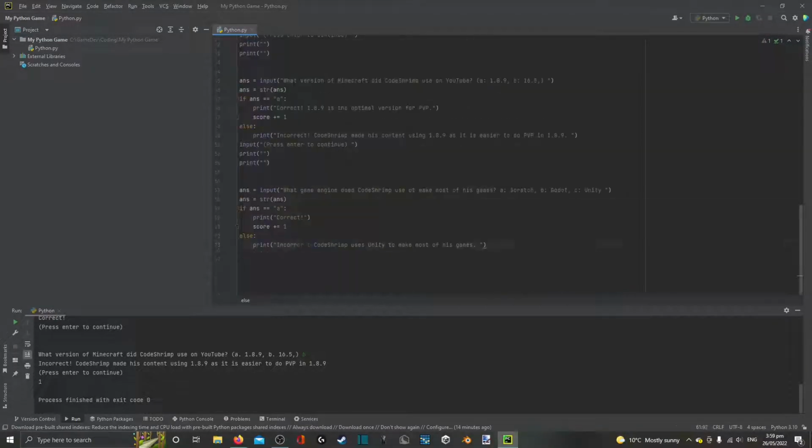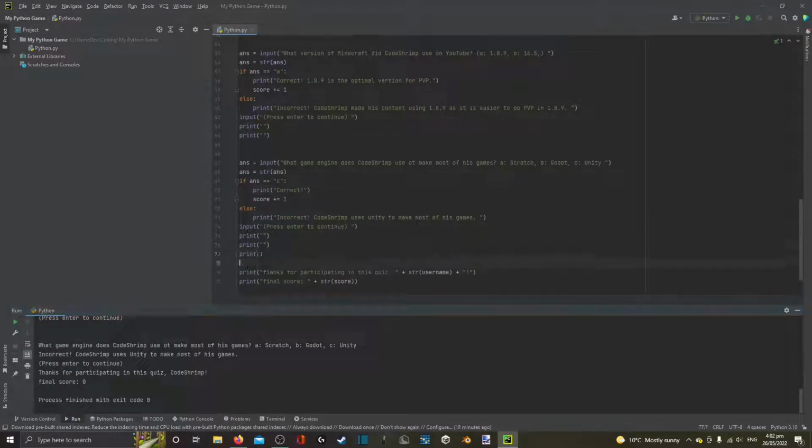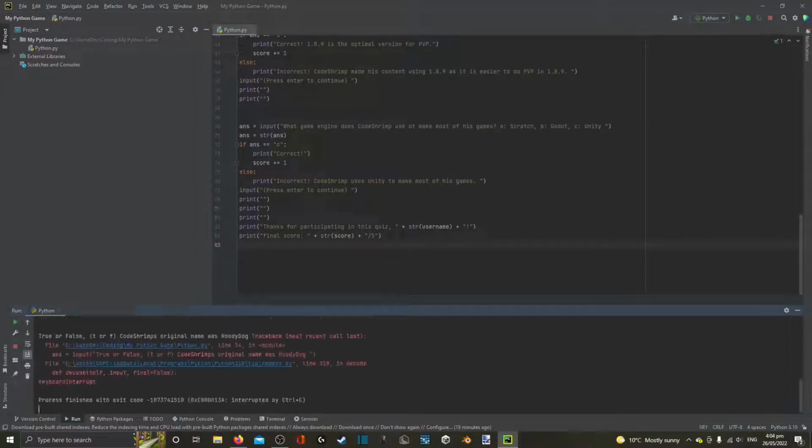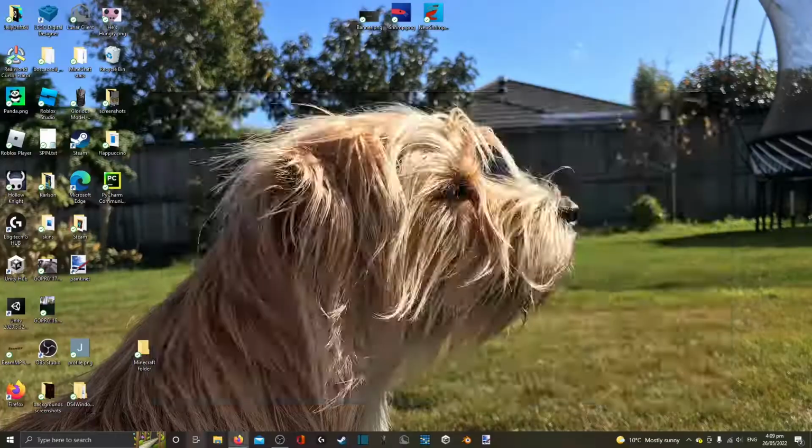I added a few more questions and spaced out the lines to make it easier to read, and once that was done, I made some text at the end telling you your score. And that was how I made a quiz using Python.